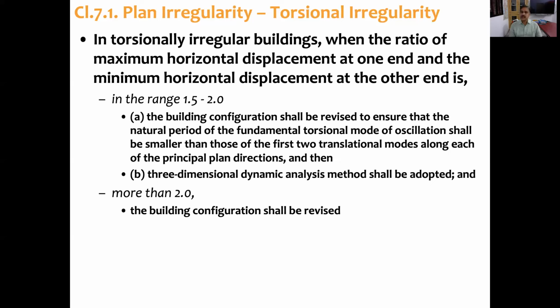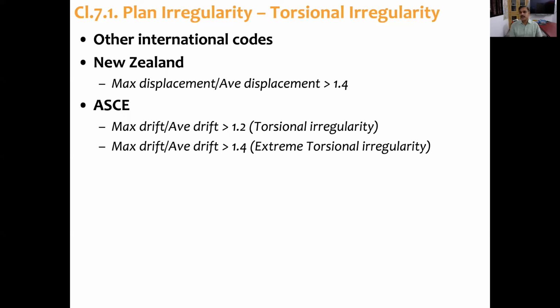So this is regarding torsional irregularity, and similar clauses are given in other international codes. For example, the New Zealand code describes the ratio of maximum displacement to average displacement; if it is more than 1.4, the building is torsionally irregular. And in ASCE also, if the ratio of maximum drift to average drift is more than 1.2, it is torsionally irregular, and extreme torsional irregularity is if the ratio is more than 1.4.